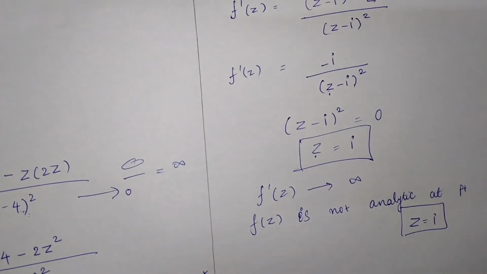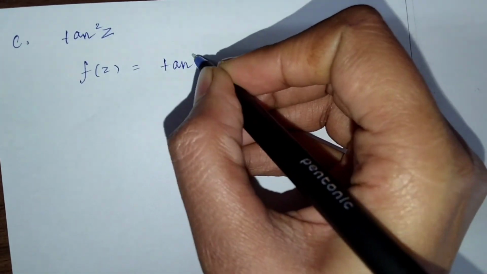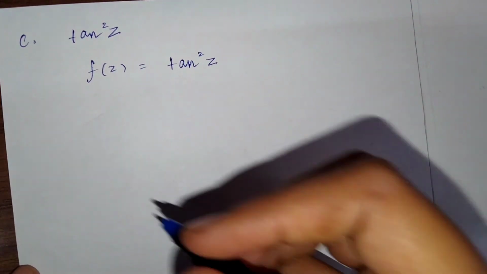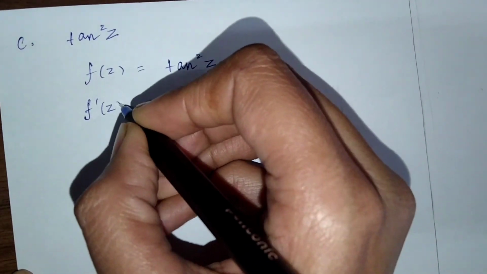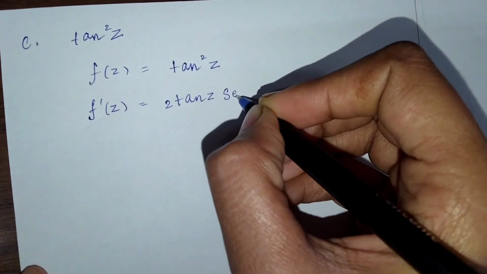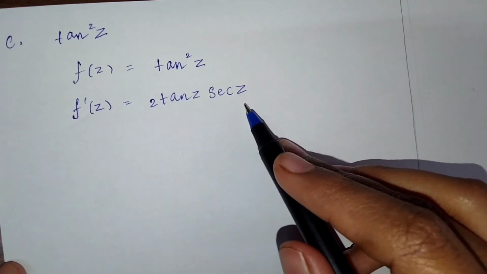Okay, now moving towards the third sum, that is C, tan square z. So our function f of z is equal to tan square z. First of all we have to find the derivative. So f dash of z will be 2 tan z into sec square z.